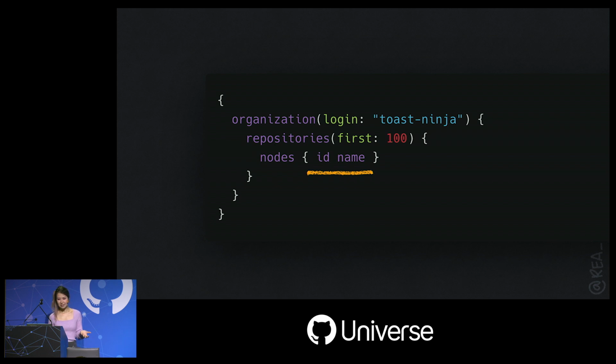But how do we do this? Typically, GraphQL APIs have a rigid schema. For this to work, we need to find a way to construct a query that fetches repositories by ID or similar alternative.